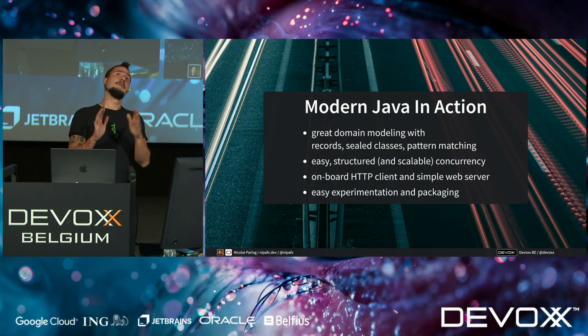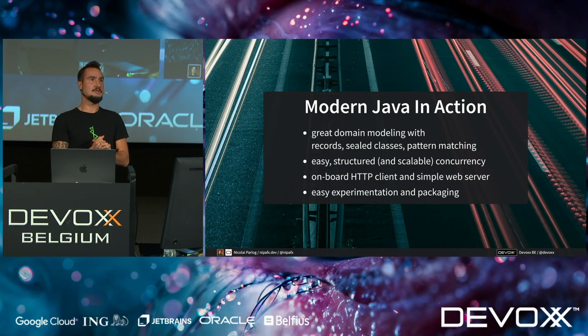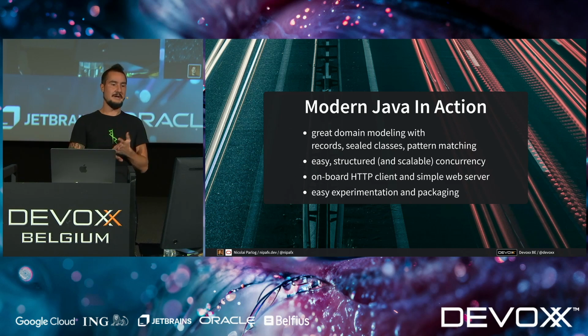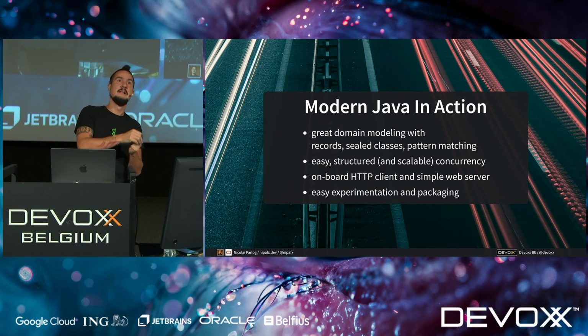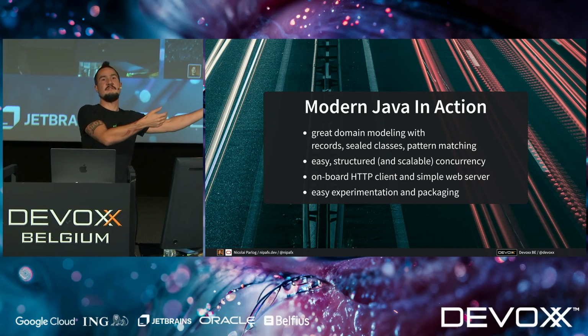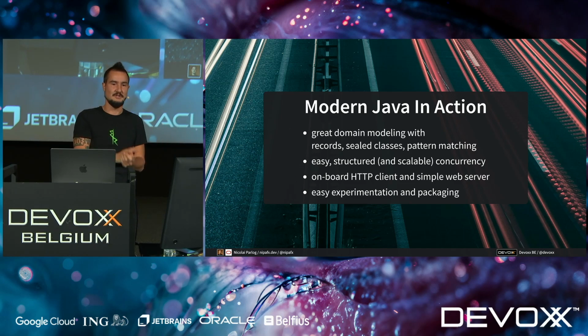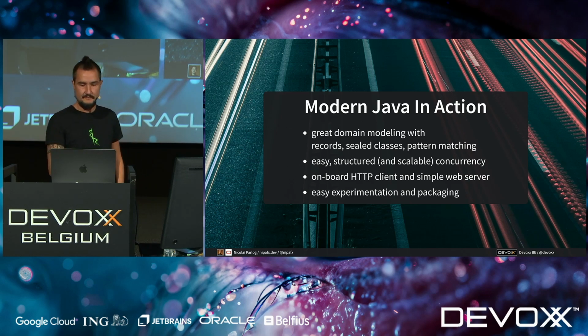Okay, so as a recap, I think that we saw really good domain modeling with records, sealed classes, and pattern matching. Easy structured and scalable concurrency. This was not important here, but this scales really, really well, meaning you can have tens of thousands, hundreds of thousands, more threads than that, maybe millions of threads. Now, whether your services that you contact can deal with that is a different question. There's a good chance that once you make your threads infinite, you don't get 10x performance, you maybe get 10% extra performance because then you have the next bottleneck. Everybody who works with performance knows that it's a series of bottlenecks that you're trying to combat. But at least it removes this specific bottleneck from your considerations.